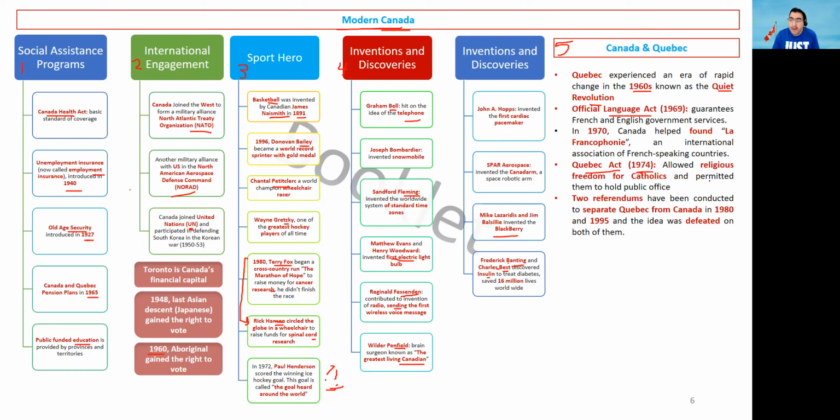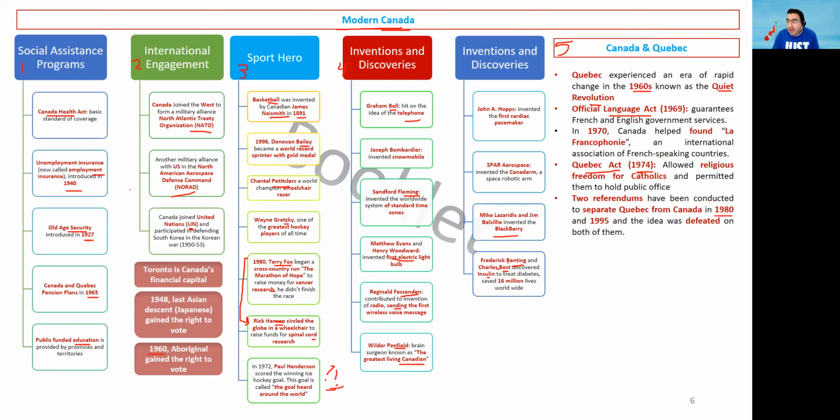Okay. Quebec tried to have its own country, to separate from Canada, and two referendums were conducted to separate Quebec from Canada.